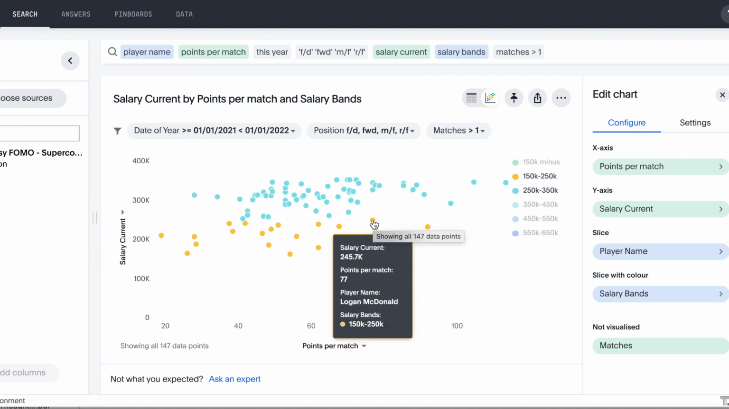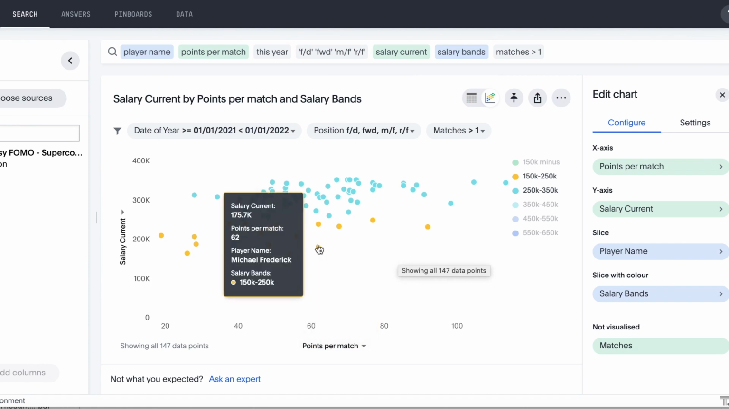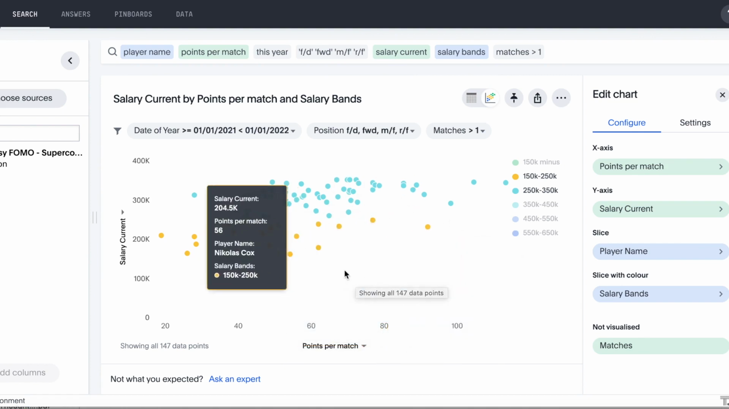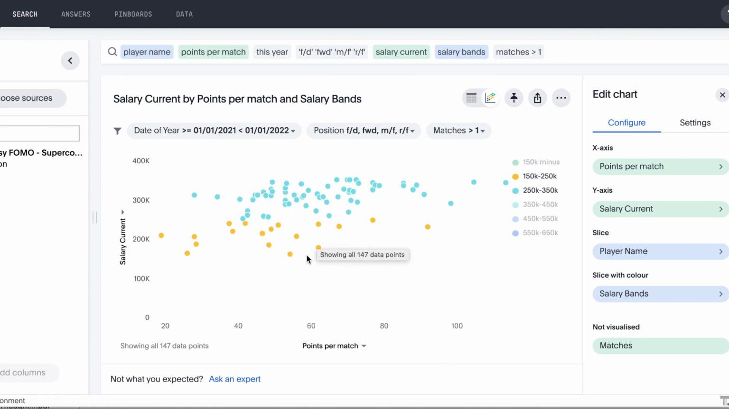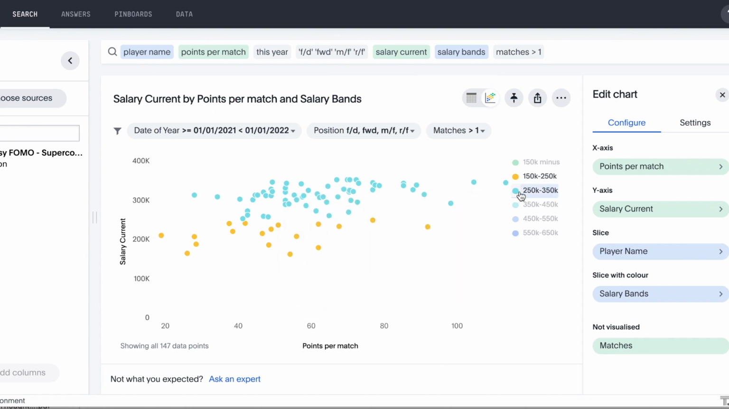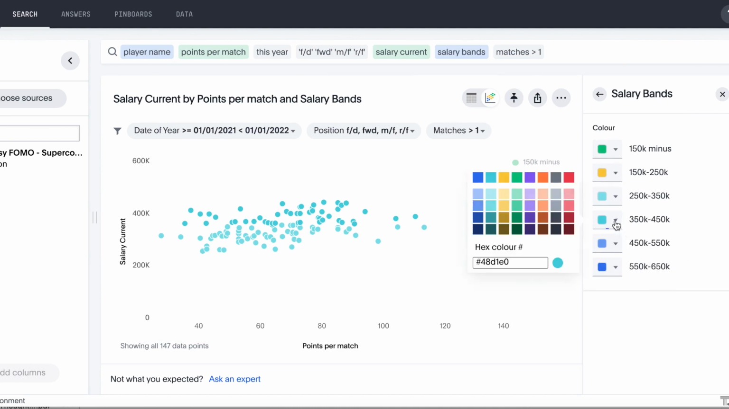Some other ones of interest, we can see here Logan McDonald, who's had a stellar start to the season, and also Braden Campbell. Let's have a look at the fourth as well, Thomas Berry, and Michael Fredericks as well. So we can see here that there's 5 candidates in that price range of 150k to 250k that you could bring into your forward line with the potential of salary gains, as their points per match is performing proportionally better than players in the next banding of 250 to 350k. So let's have a look at the band increase to that, and so we can see this a little bit easier, we'll just change the color scheme.